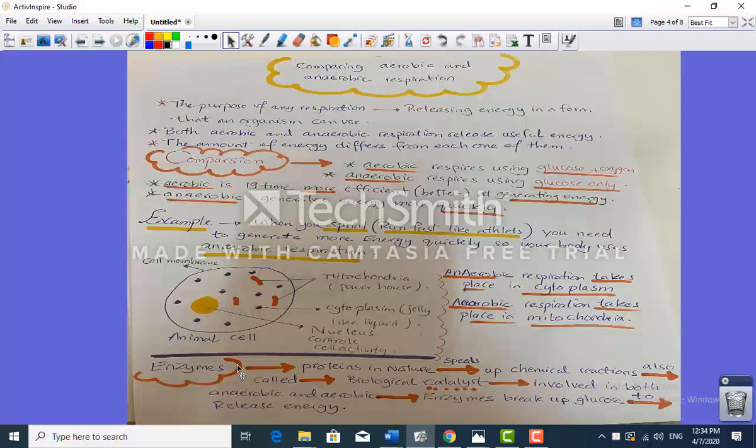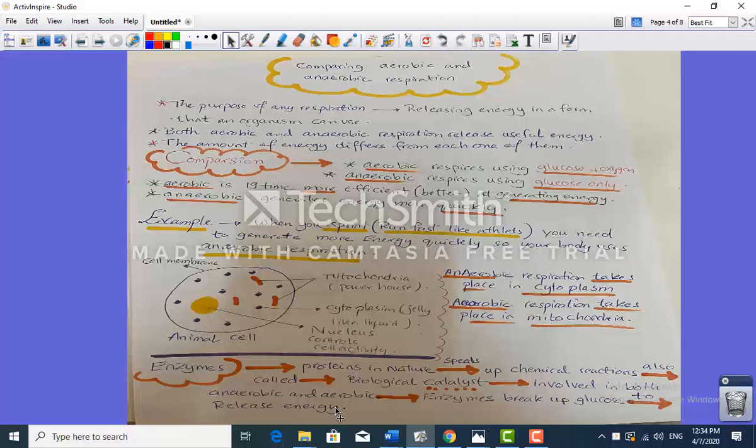But never mind for now, just focus on the enzymes being proteins in nature that speed up the chemical reaction. Also, anaerobic and aerobic respiration both have enzymes which break up the glucose in order to release the energy that we want.